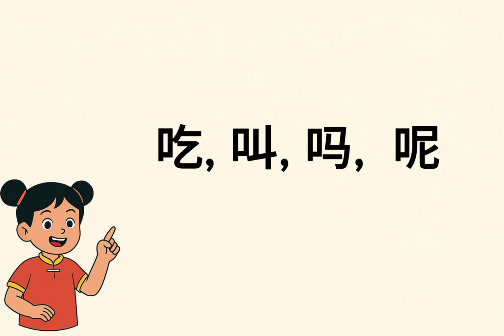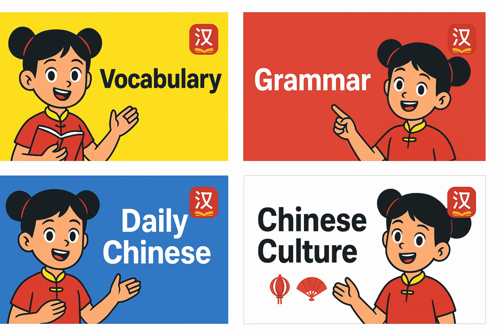So, 吃, jiào, ma, and na. All four characters are built with the mouth radical. That's why they're all about eating, speaking, or asking questions. Cool, right? And that's it for today. We broke down four super common characters, 吃, jiào, ma, and na, and discovered how they all connect back to the mouth radical.